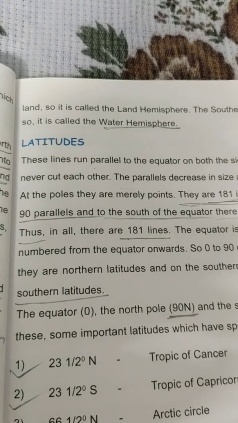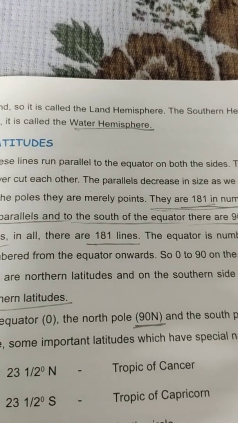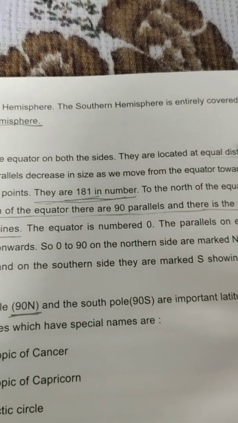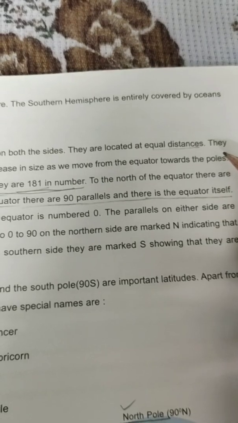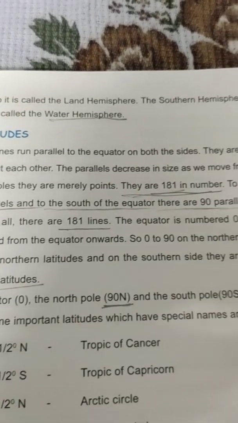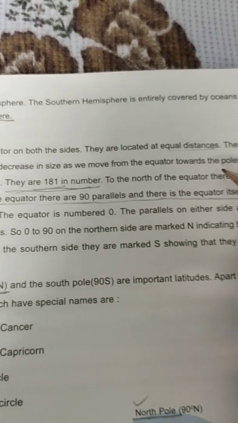Next we'll see latitudes. What are latitudes? These lines run parallel to the equator on both the sides. They are located at equal distance. They never cut each other. The parallels decrease in size as we move from the equator towards the poles.